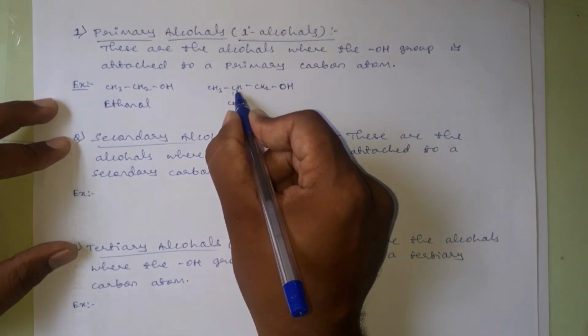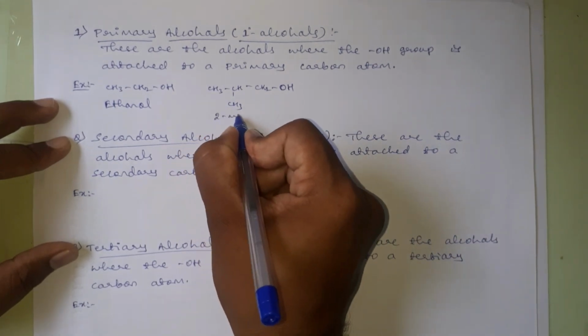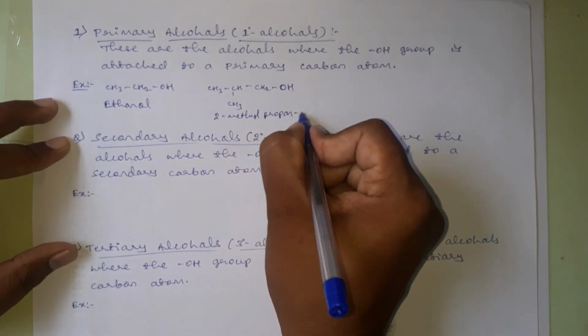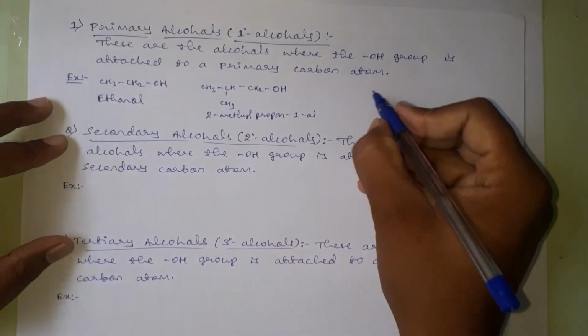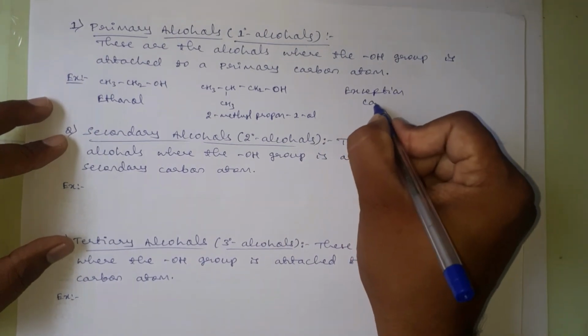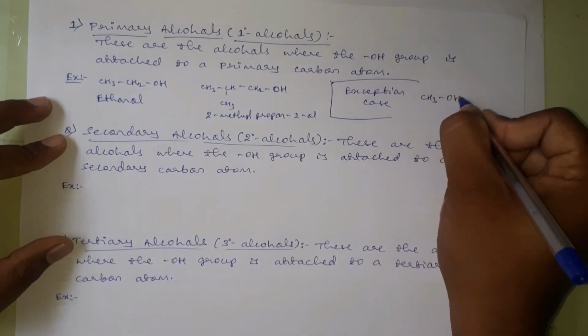This carbon is connecting to only one carbon atom, and its name is 2-methylpropan-1-ol. Okay, and here one exceptional case is there. It is with CH3OH.